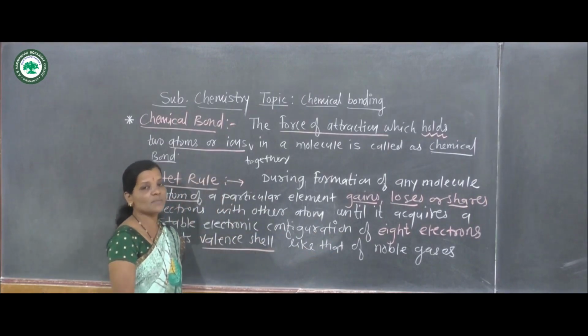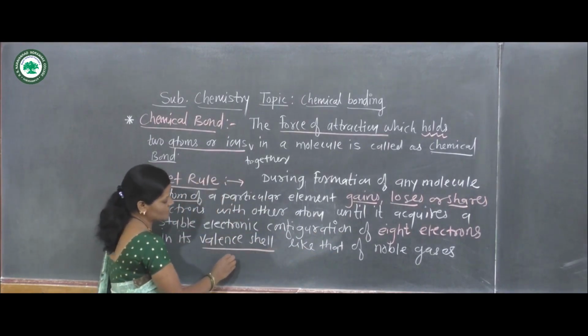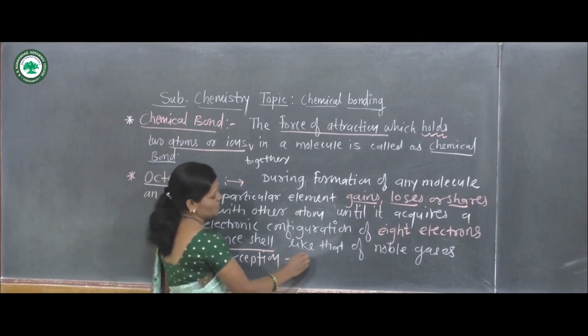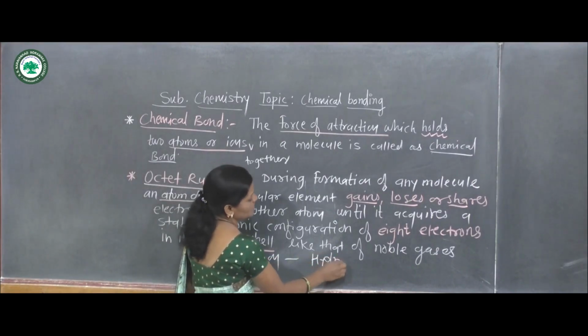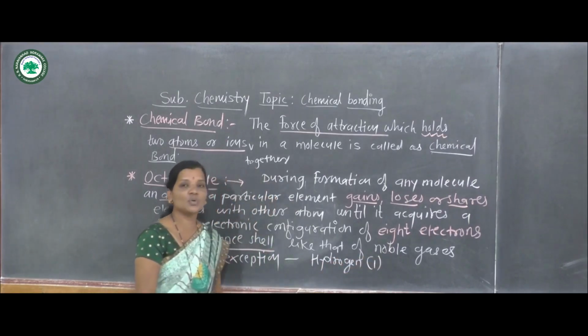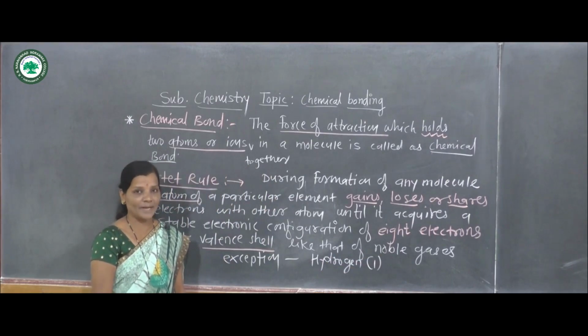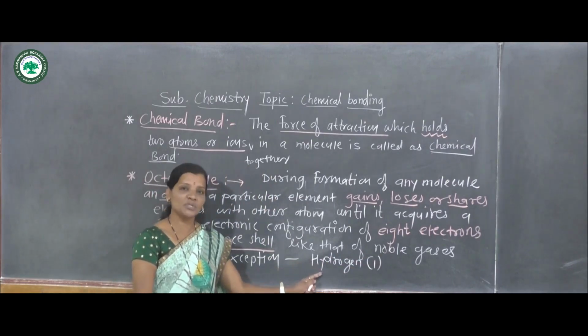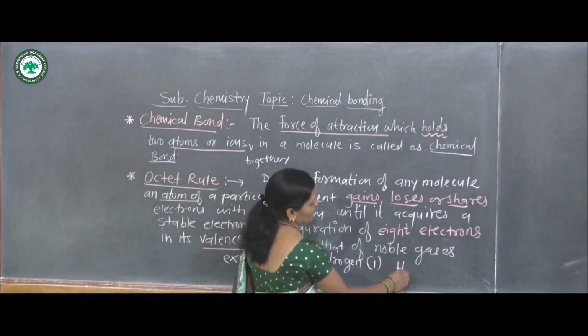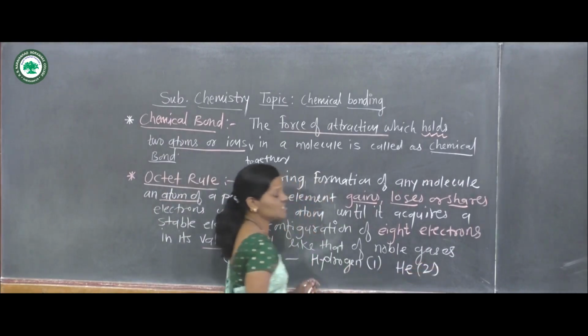But here one exceptional case is there, and that exception is hydrogen. Because hydrogen's atomic number is 1, to complete its duplet it tries to achieve the nearest noble gas configuration like that of helium, whose atomic number is 2.